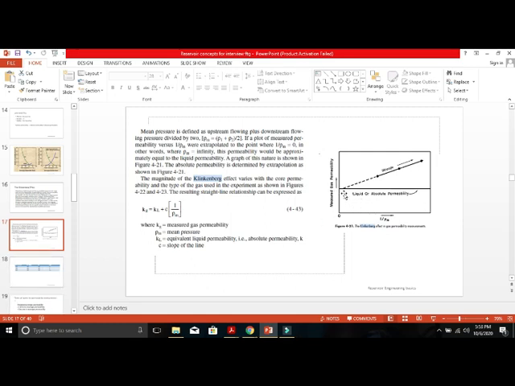Okay, here you can see a slant line, liquid or absolute permeability. You can see a slant line, some inclined line is there. Slippage is there; I will talk about slippage a little after this topic. Can you see the slant line? Yes, sir. This slant line represents zero movement of liquid.